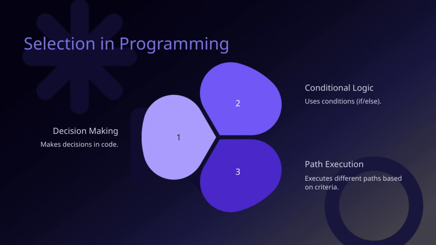The key idea here is that decision-making in code enables us to control the flow of the program, making it smarter and more adaptable. So, in summary, decision-making through selection in programming is about making choices based on conditions, which ultimately makes our code more dynamic and capable of handling complex tasks.